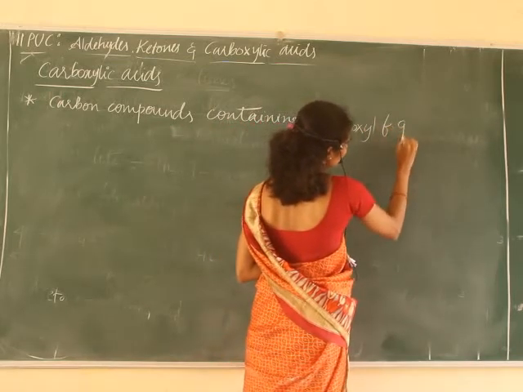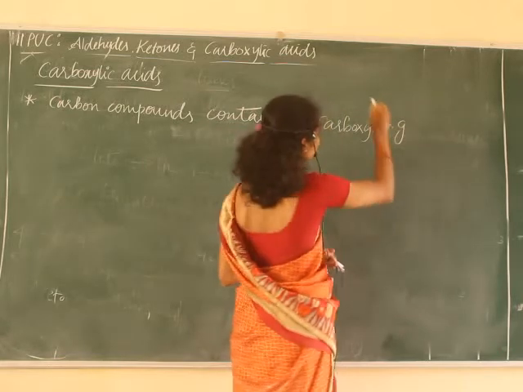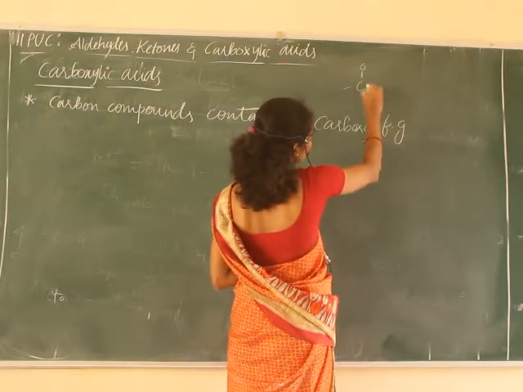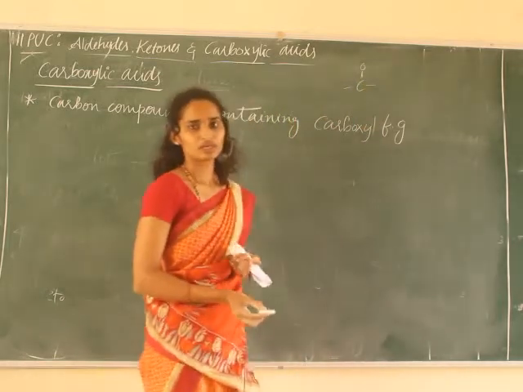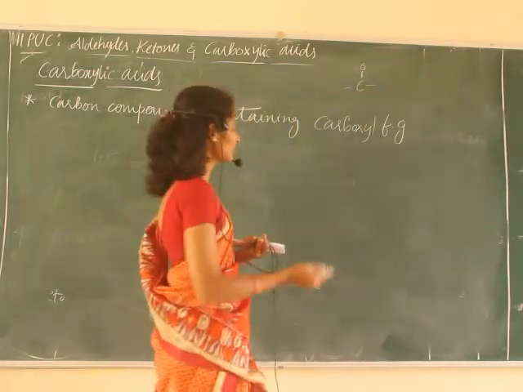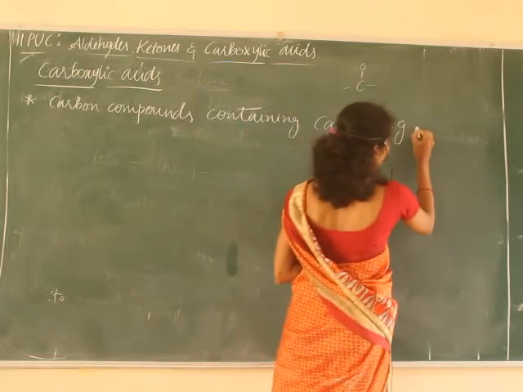Carboxyl functional group. Carbonyl functional group, that is C double bond O functional group. Am I clear? Carbonyl is in aldehydes and ketones. Carboxylic acids contain the carboxyl functional group, that is